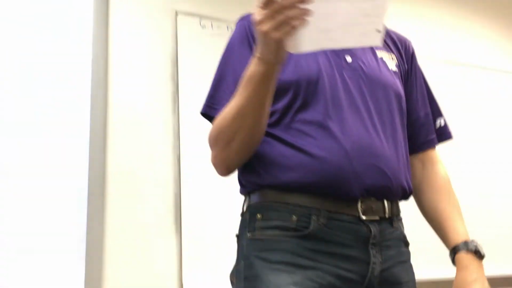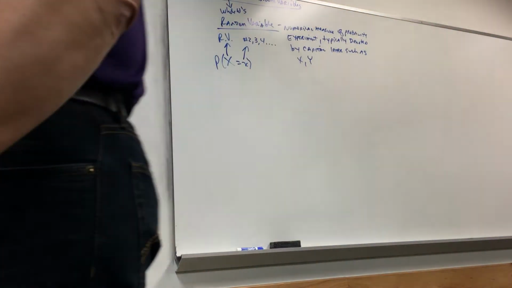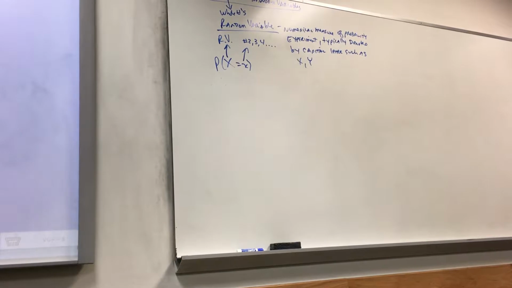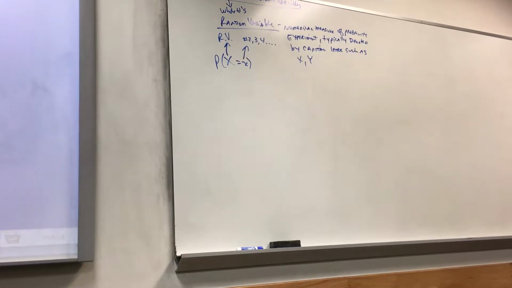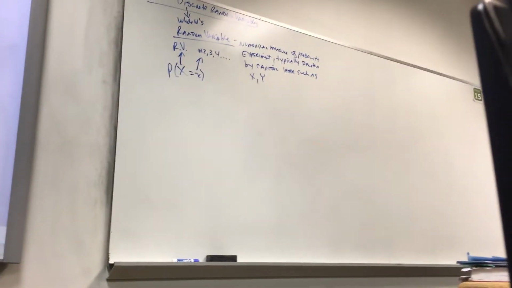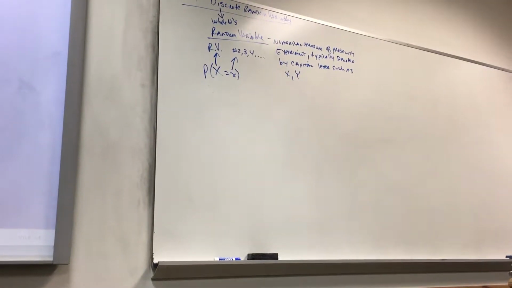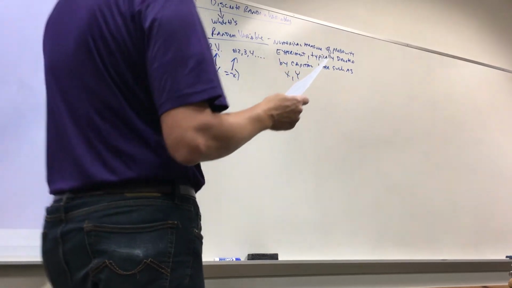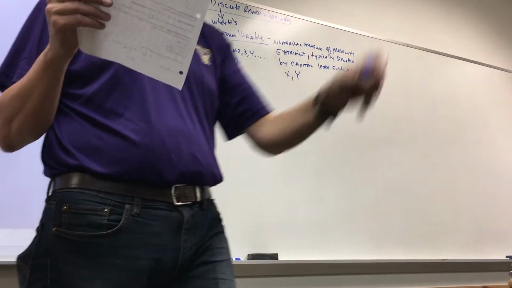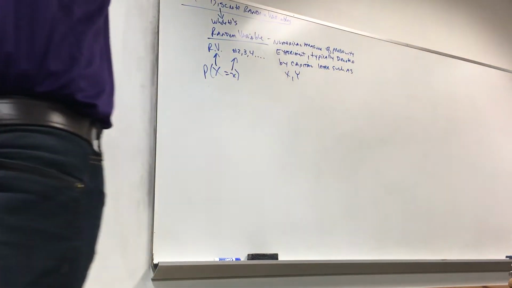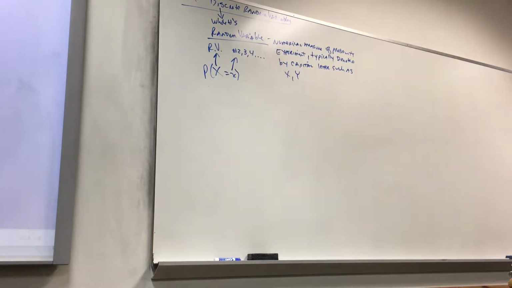Okay? How about the speed of a car? That would be continuous. Wait a minute, what if I go 55 miles an hour? Isn't that a whole number? No, it's a rounded number, 55.1 or something, okay? All right, so remember the difference with discrete versus continuous. This test is going to be on discrete random variables. I'm going to save continuous random variables for next test. So that's coming down the pike.